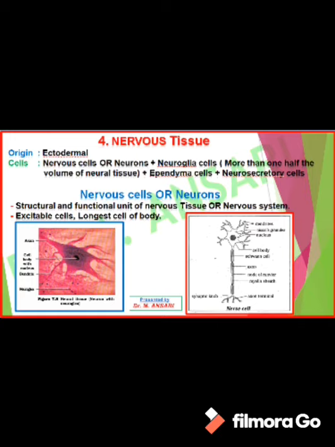This Schwann cell is the only cell which forms the myelin sheath. At regular intervals, the myelin sheath shows constriction or discontinues, at the node of Ranvier.